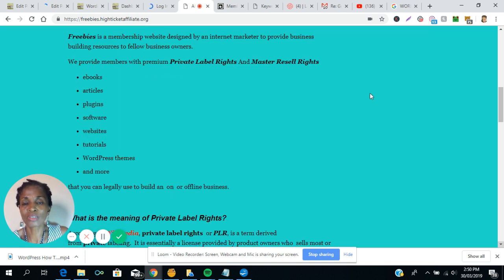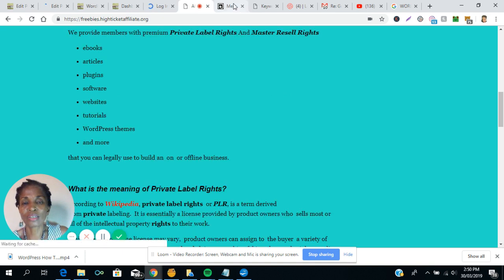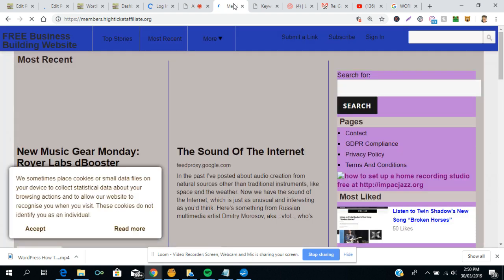Now, here's another site where the theme is entirely different. This one is members.highticketaffiliate.org. This site is created by a special plugin that helps people to add, it's sort of like a social bookmarking site where people can add their website links for free, so that this site is always adding members for me.